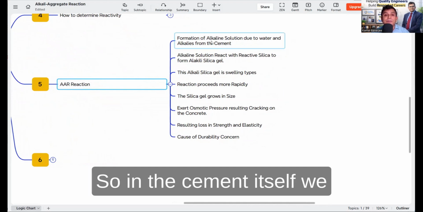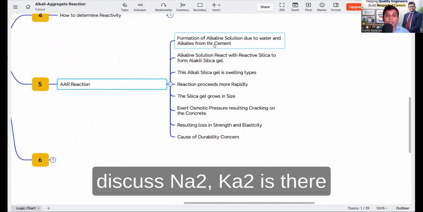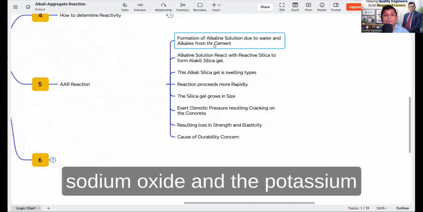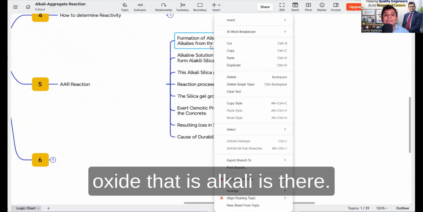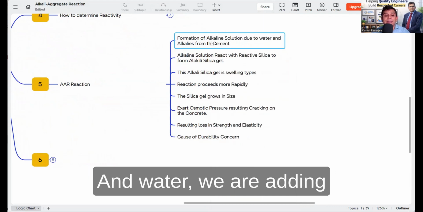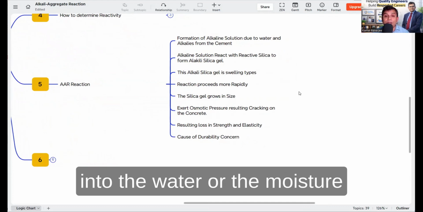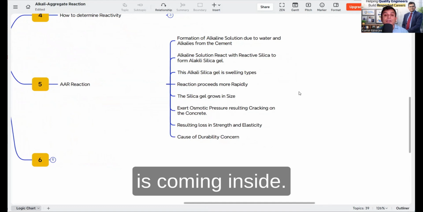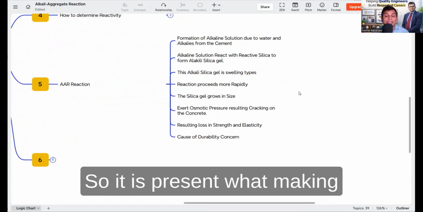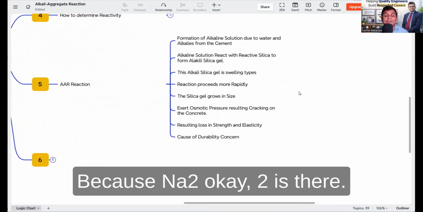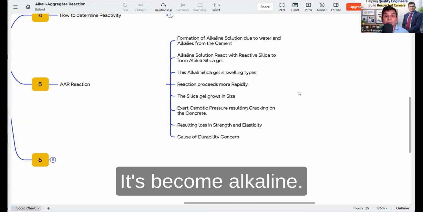In the cement itself we discussed Na2O and K2O, sodium oxide and potassium oxide, that is alkali. Water we add, or if moisture comes inside, makes this alkaline solution, because Na2O and K2O are there, it becomes alkaline.